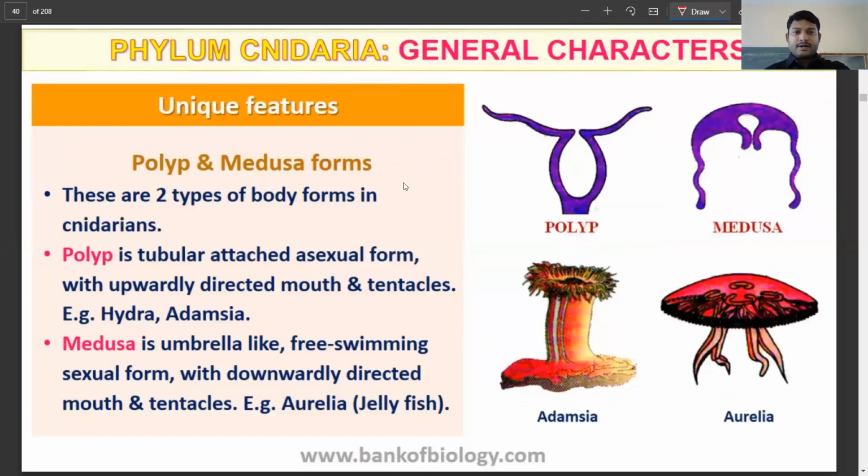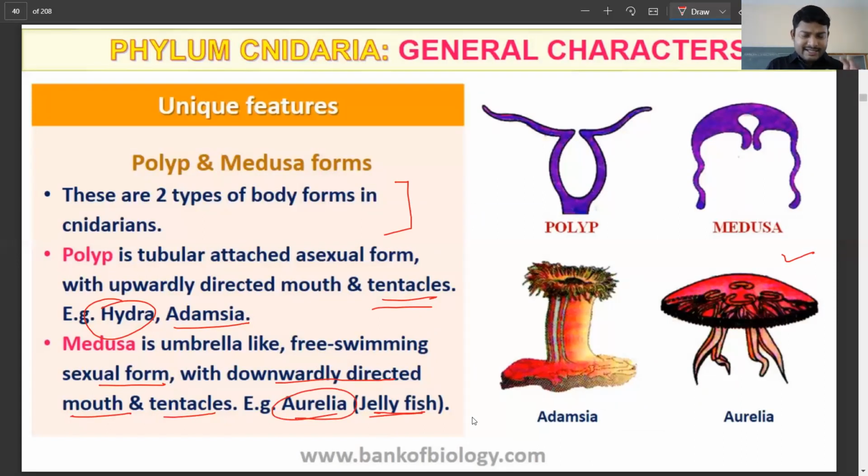So as we already talked about, there are two forms called polyp and medusa. Polyp is a tubular, attached, asexual form with upwardly directed mouth and tentacles. For example, you have Hydra and Adamsia. Now medusa is an umbrella-like, inversed, free-swimming sexual form with downwardly directed mouth and tentacles. You have the jellyfish or Aurelia as the examples for it.